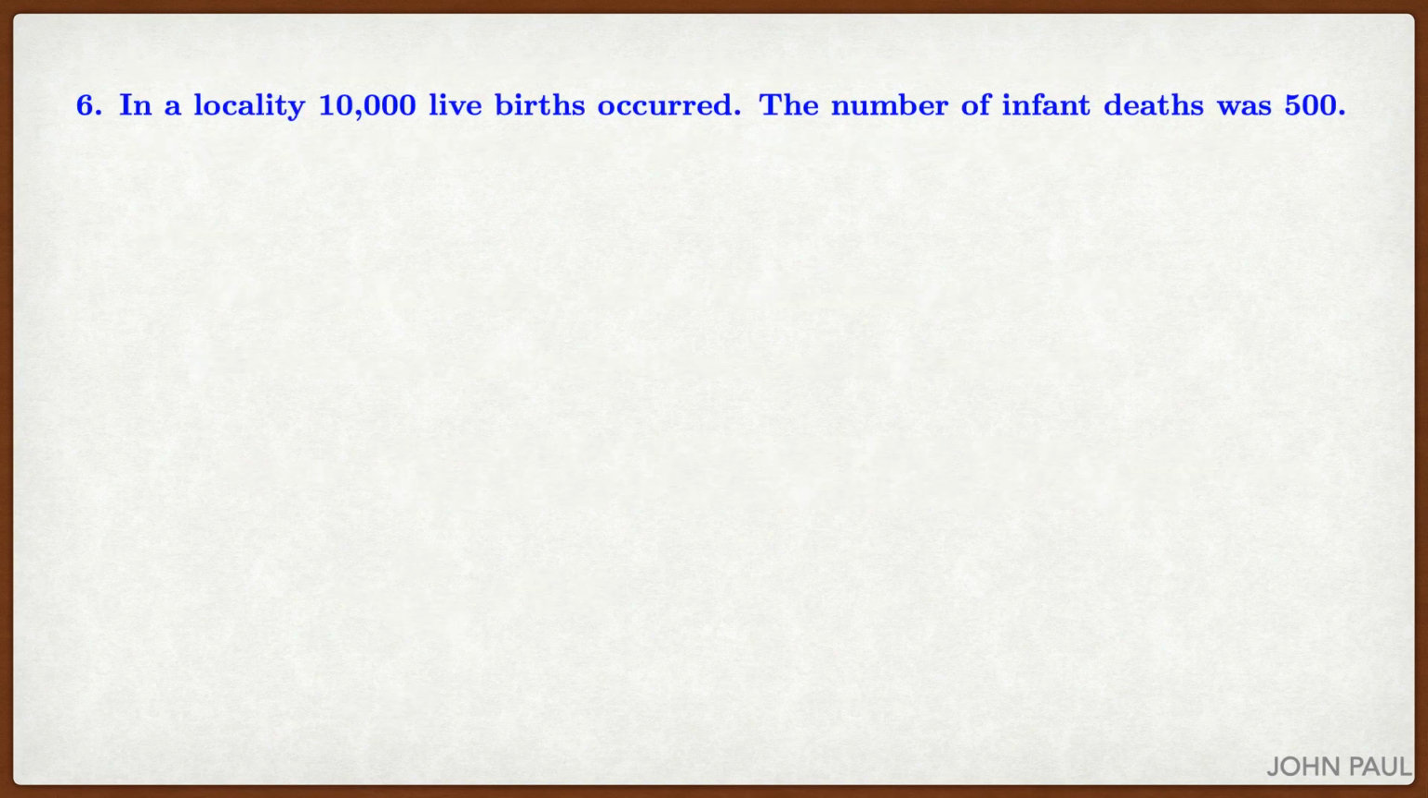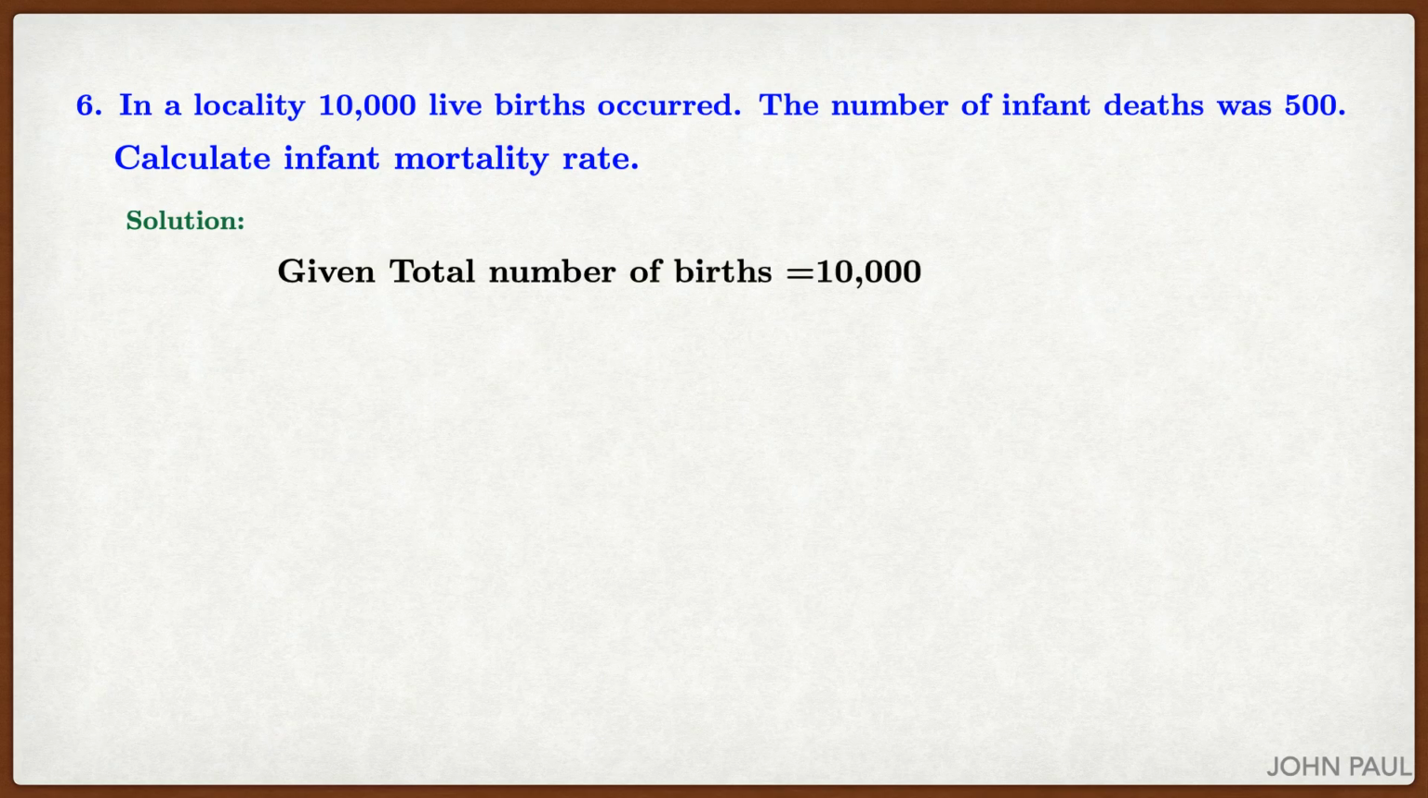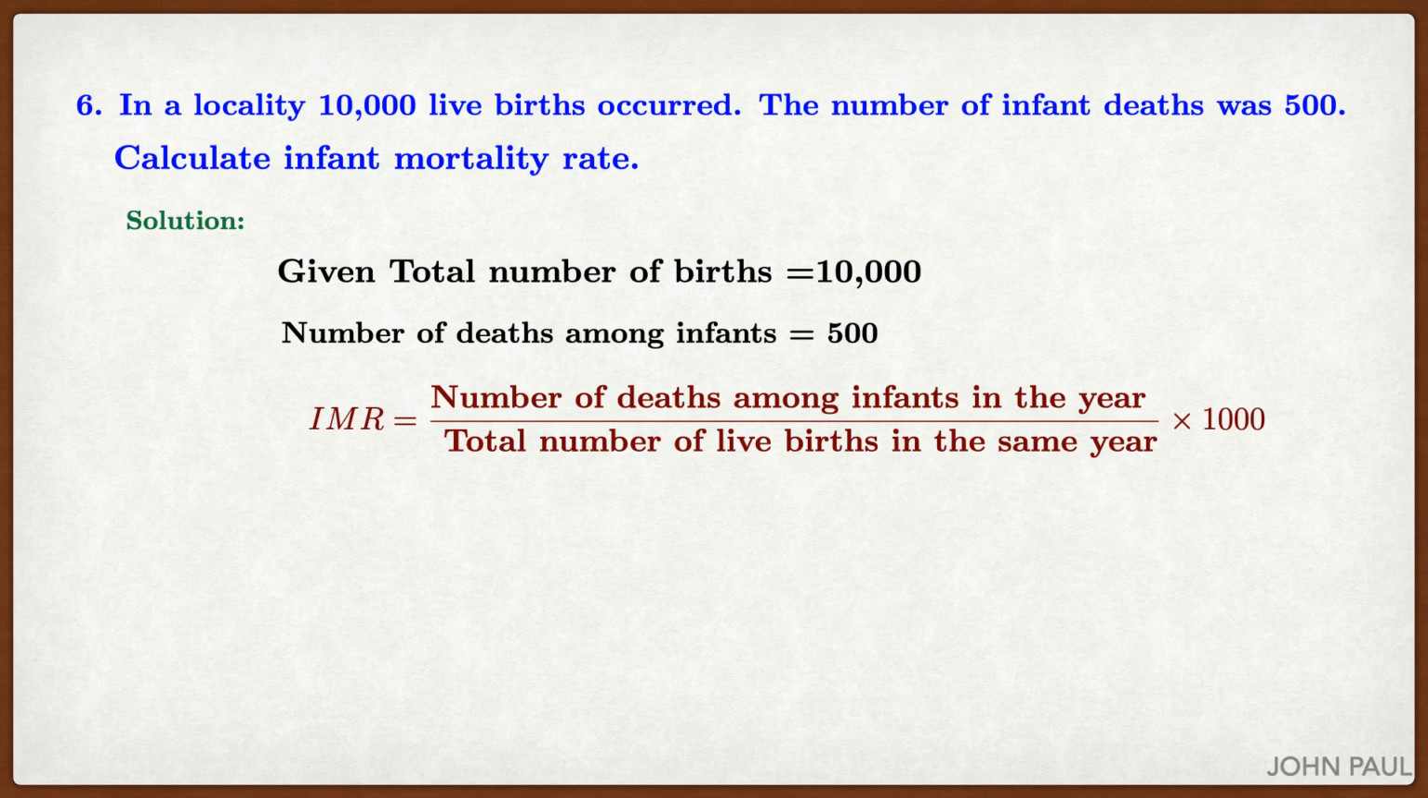Sixth problem. In a locality 10,000 live births occurred. The number of infant deaths was 500. Calculate infant mortality rate. Solution. Given the total number of births is 10,000 and the deaths among infants equal to 500, we have to find IMR, the number of deaths by live births in the same year, that is 500 by 10,000 into 1000, that is equal to 50.